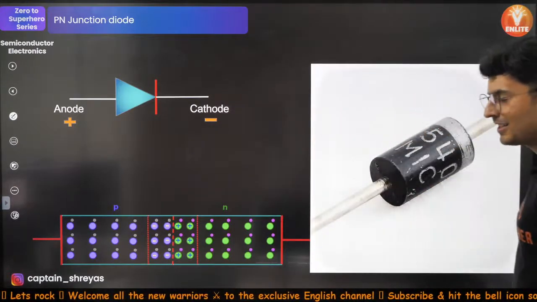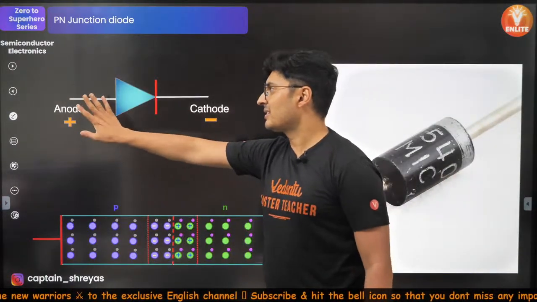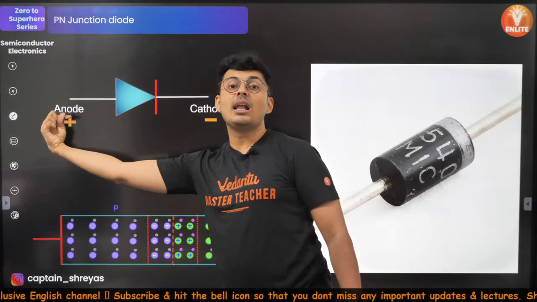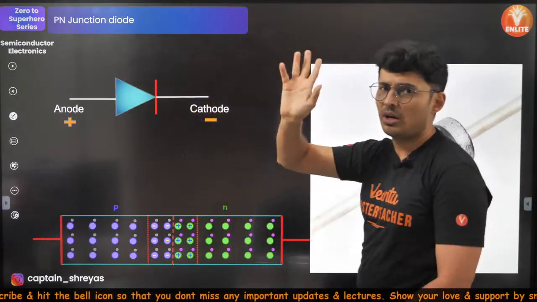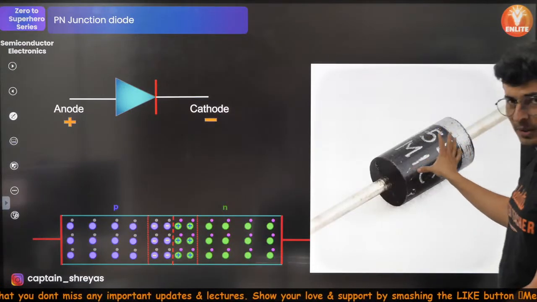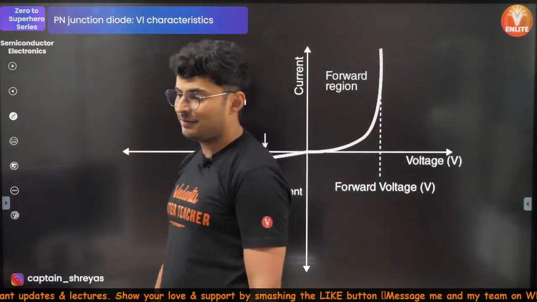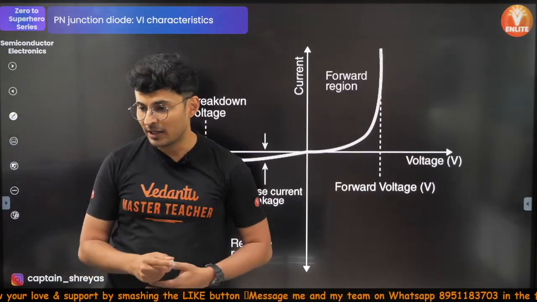Very good, Mansa. Excellent. So, the diode symbol is this. This is the triangle. The triangle points in the direction where it allows the current. If it points this way, it will allow current here. This way, it will not allow. Okay. This is how a diode looks. This is the actual figure. It's very tiny. Now, this is a very important graph.